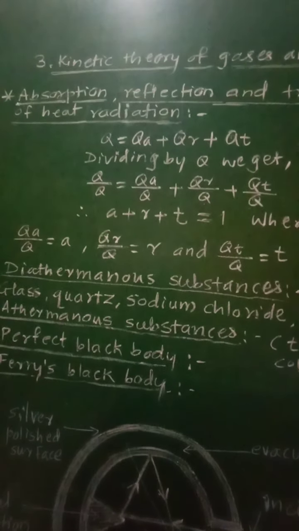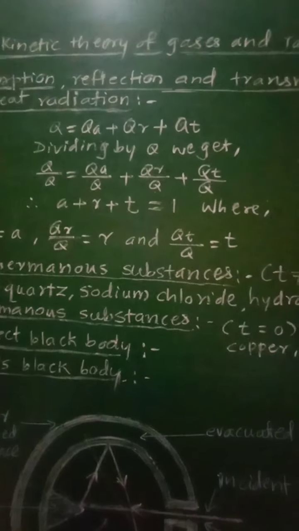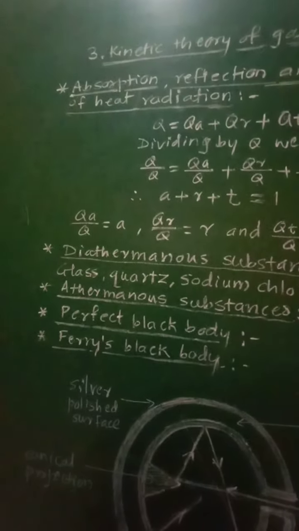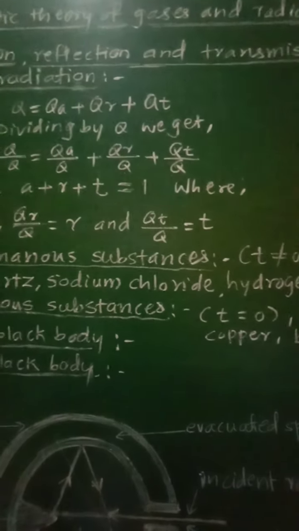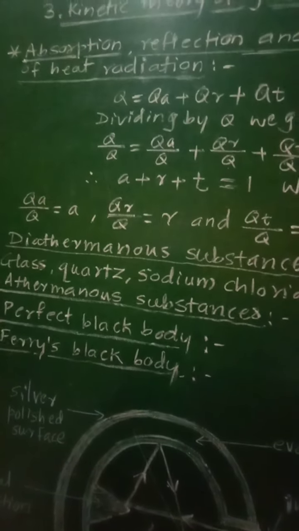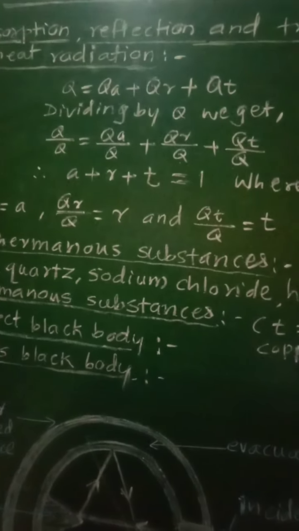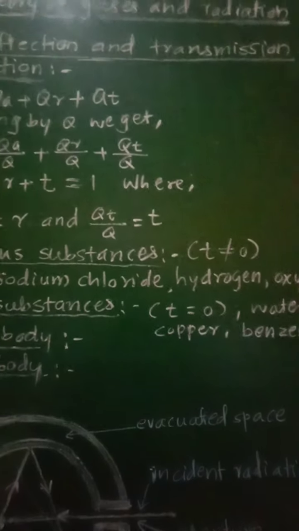Class 12th, Subject Physics, third chapter, Kinetic Theory of Gases and Radiation. From this chapter, let us see absorption, reflection and transmission of heat radiation. So in this point, we will have to define coefficient of absorption, coefficient of reflection and coefficient of transmission.